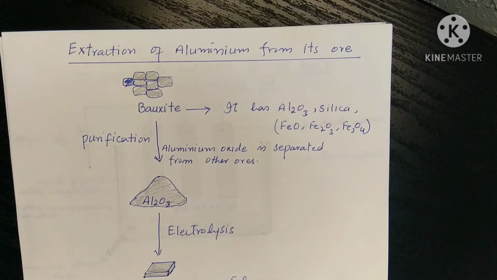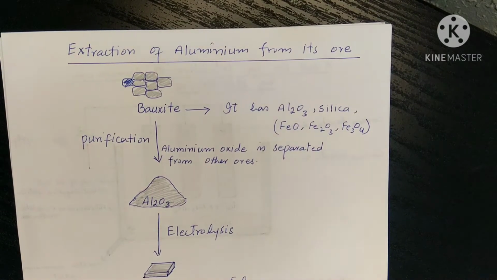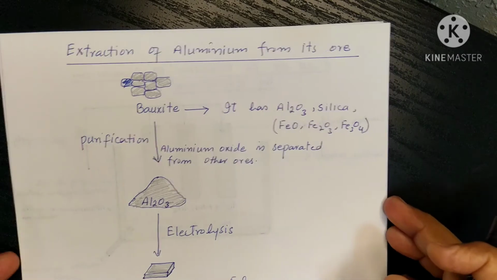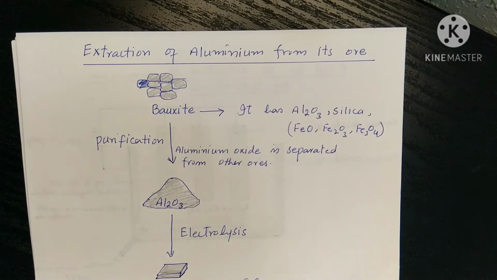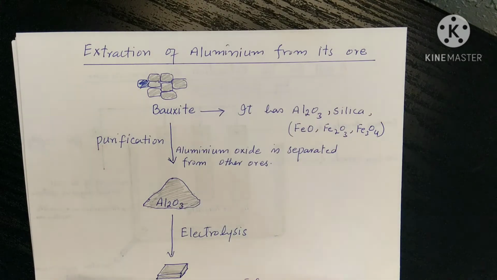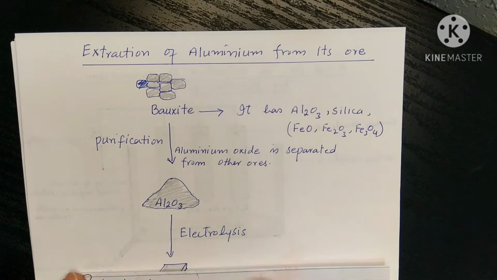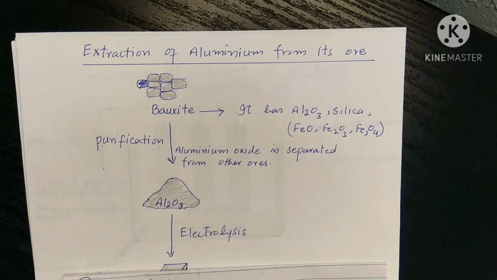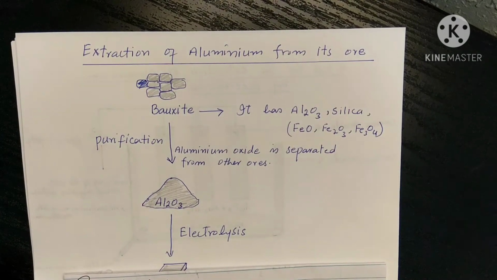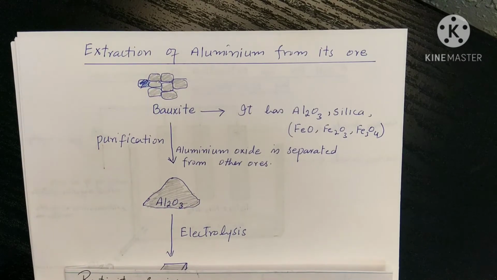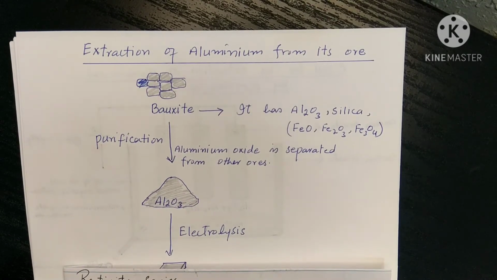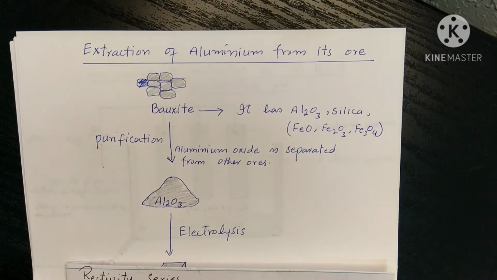Extraction of aluminium, page 106. This is about the extraction of aluminium from its ore. Aluminium is a very light metal. It has low density, and due to this property, it is used in many places. For example, in pans, overhead power cables, aeroplanes, cooking foils, drink cans, window and door frames, bicycle frames, car bodies.